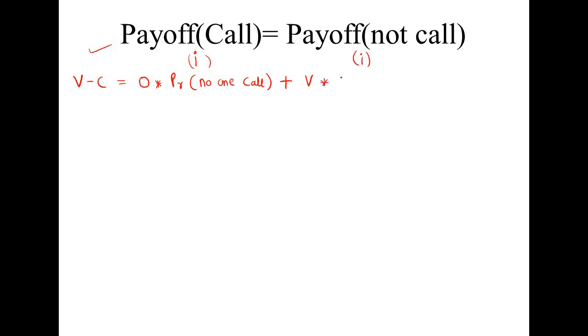Now we need to multiply with the probability that at least one person calls the police, with I excluded, because we have already fixed the action of player I, which is not calling. Now this whole first term becomes 0.